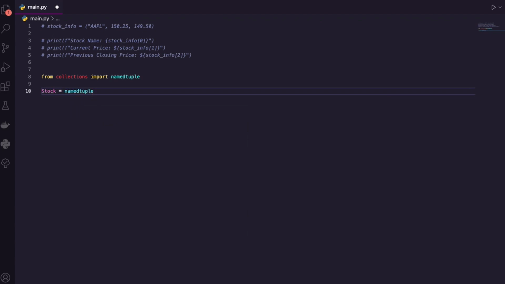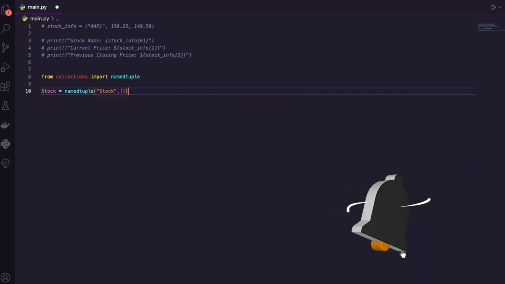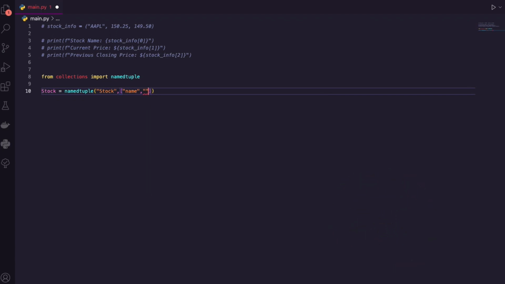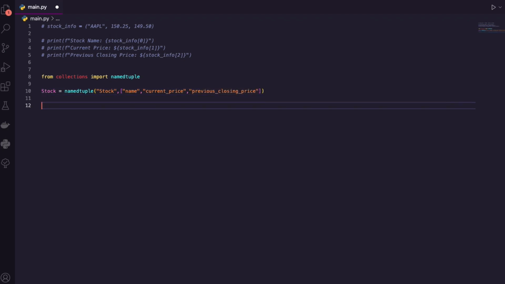Stock is going to be a named tuple. What is the name of this tuple? Well, I've already given it a name actually, Stock, okay? And then what are the properties or the values in here going to be? Well, it's going to be a name, it's going to be a current price, and it's going to be a previous closing price. All right, there we go. So I now have a class, a stock class, named tuple, that has 3 properties that I can assign to it.